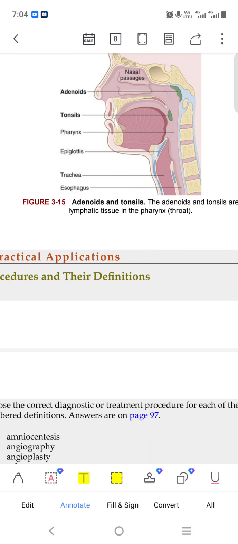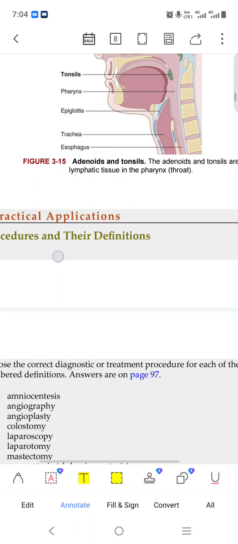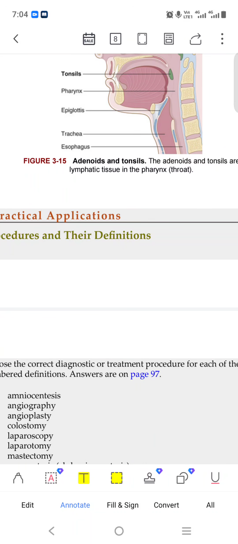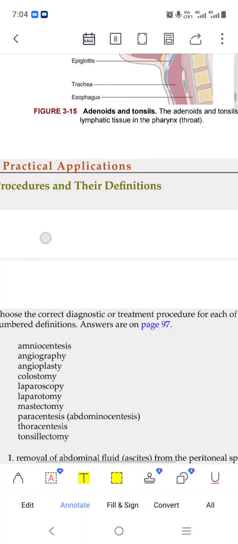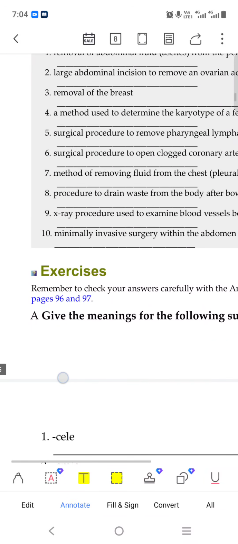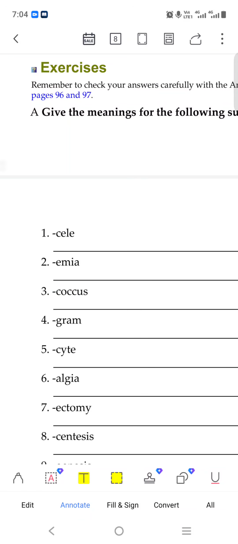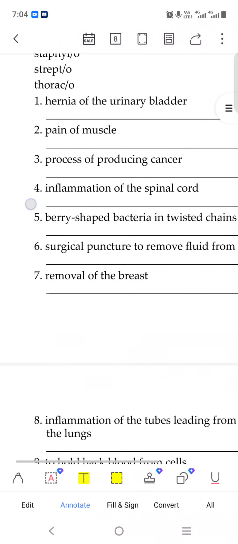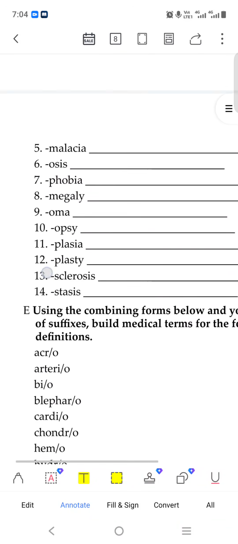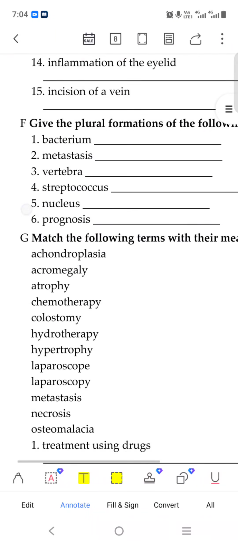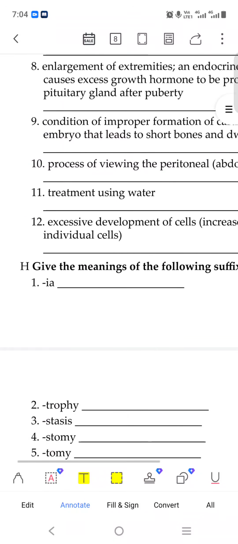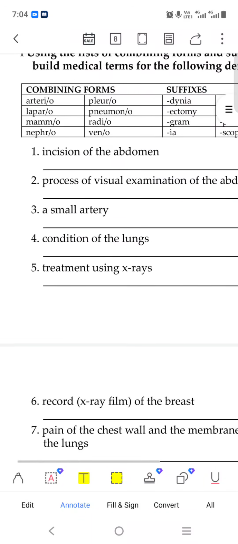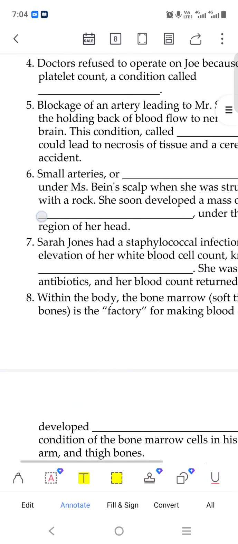There are two things happening simultaneously in this. When we take a fluid, it blocks one pipe so we can easily take the food inside. Then again it closes. That is enough.